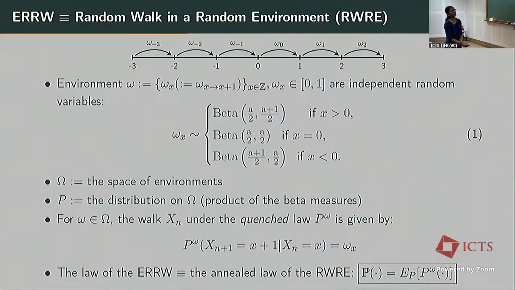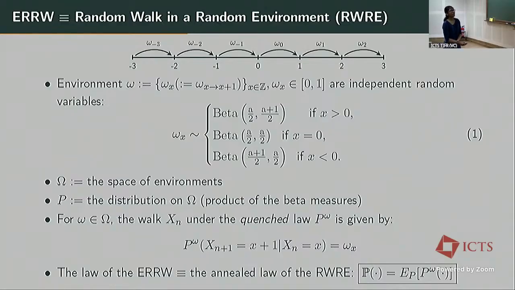Suppose I consider an event and look at the probability of this event under the law of the edge-reinforced random walk, which is this P. Then I fix an environment omega and look at the probability of that event under this environment omega, and I do this for each omega in the space of environments, and I take the expectation of this probability. For each omega we are going to get a different value here, and I'm going to take an average of these values according to the measure P.